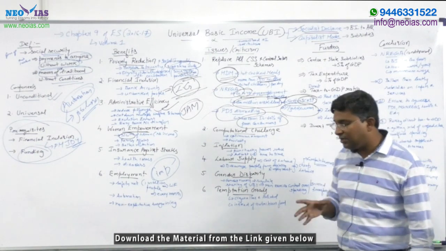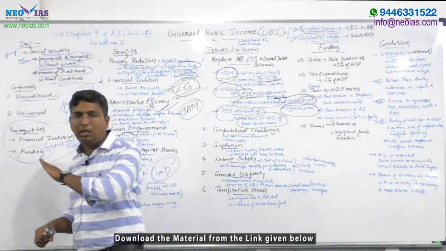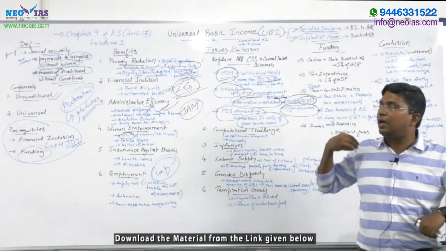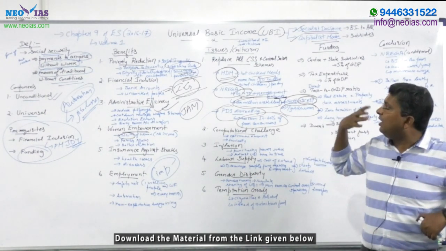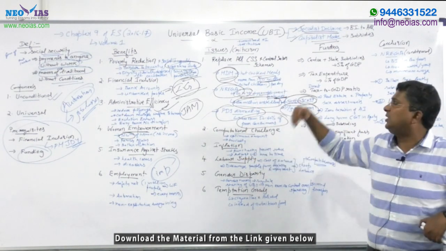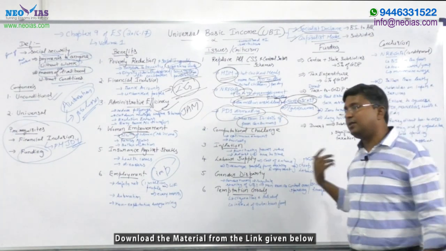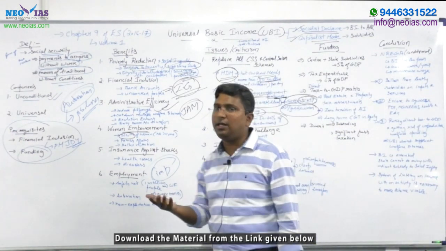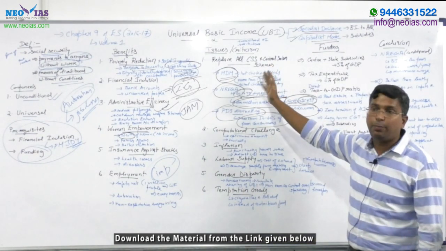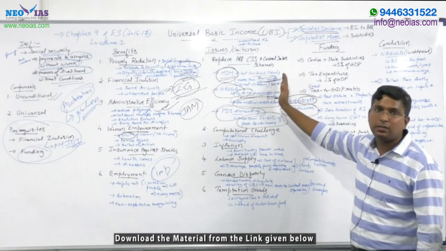So the biggest criticism against UBI is that since UBI will replace all the welfare schemes, by transferring minimum income instead, it can affect schemes like MDM, NREGA and PDS. There are other schemes also. So this is one of the biggest criticisms against UBI. You can write this as the first criticism. This point is not there in the material which has been given to you, so please note it down. It's a very important point because I just read in a few articles that this is the biggest criticism against UBI.